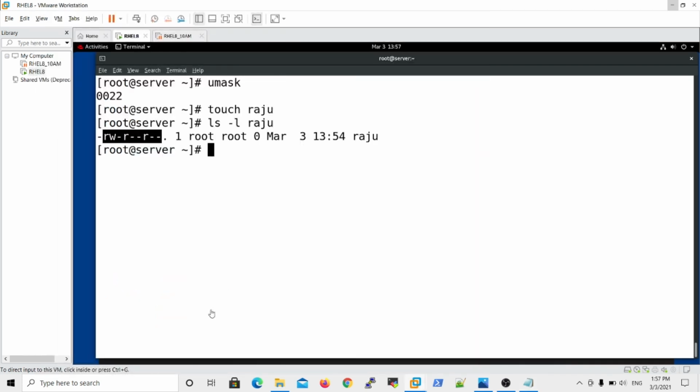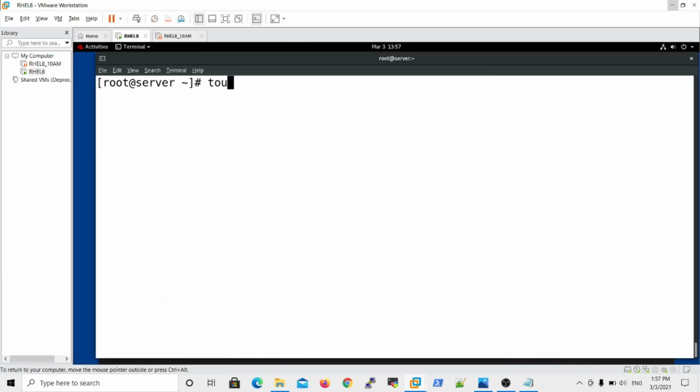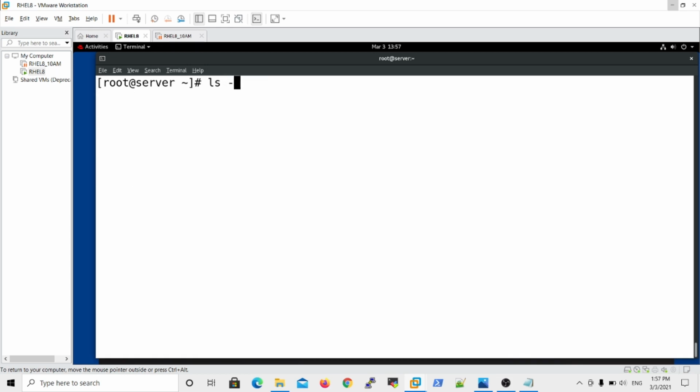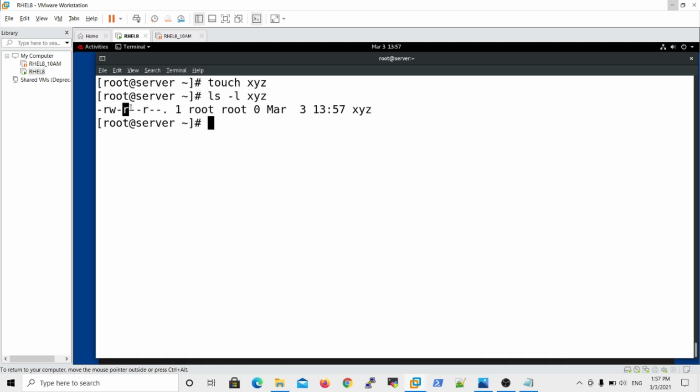Now see how to get the default permissions. Even if you create any new file, touch space, my file name is ABC. Then ABC file permissions are, observe. ls space hyphen l, my file name is xyz, since ABC already exists. Touch space xyz, then check it with ls space hyphen l xyz. Now see that the first field is 6, the second field is 4, and the third field is 4. Then 644, so you get 644 as the default.